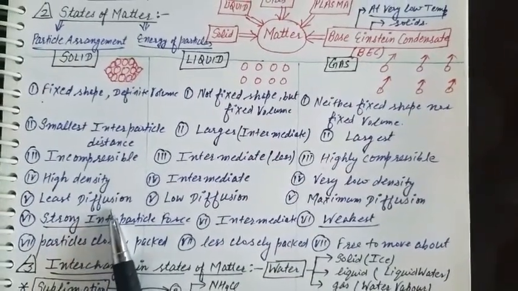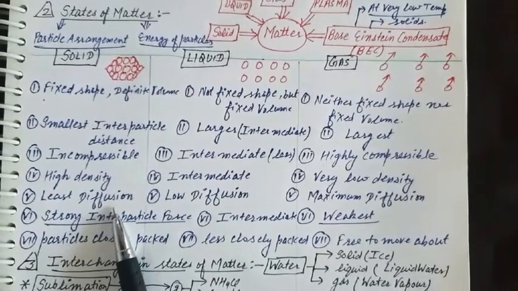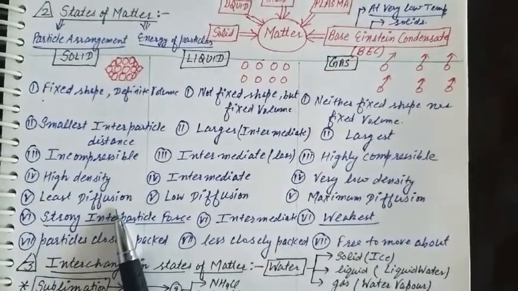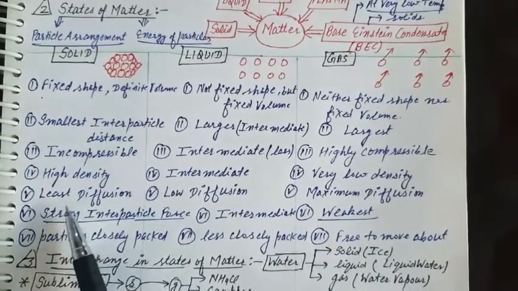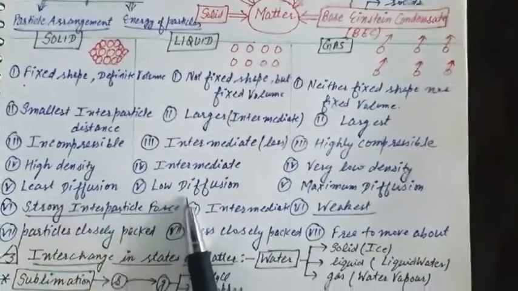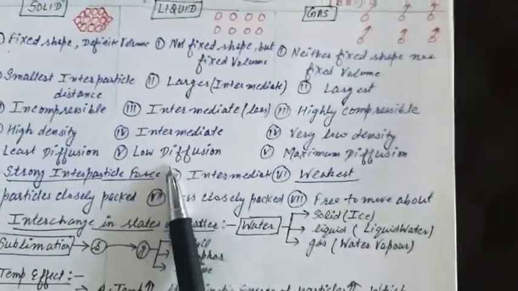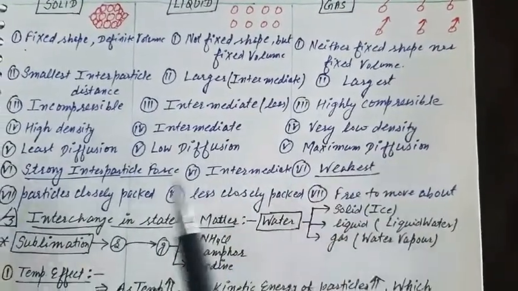Next point is diffusion. What is diffusion? Diffusion is the escaping tendency of the particles, is known as diffusion. In case of solid, least diffusion, liquid low diffusion, but the gaseous state has maximum diffusion.